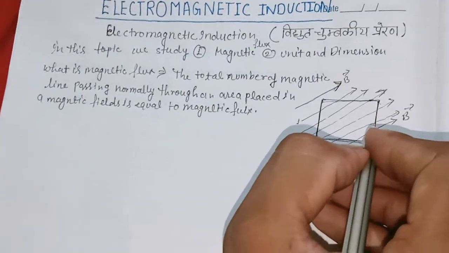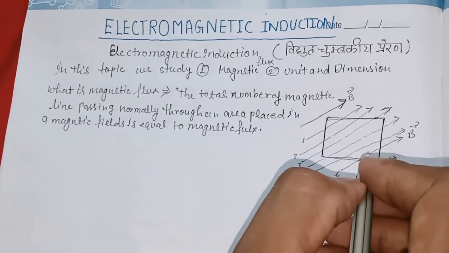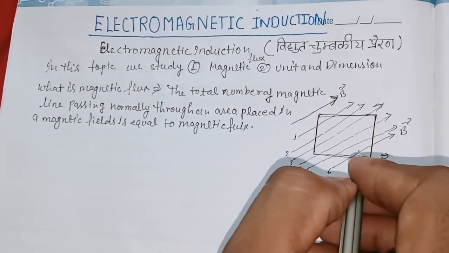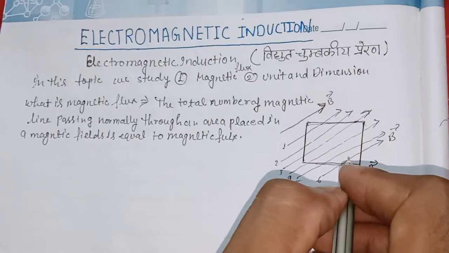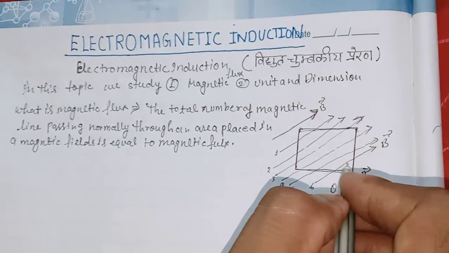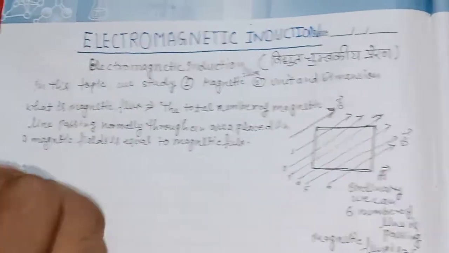So the magnetic flux will be equal to the number of magnetic field lines passing through such an area placed in a magnetic field. Okay friends, now